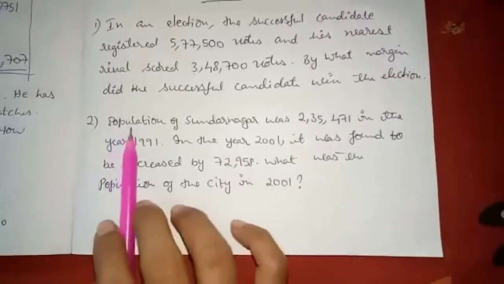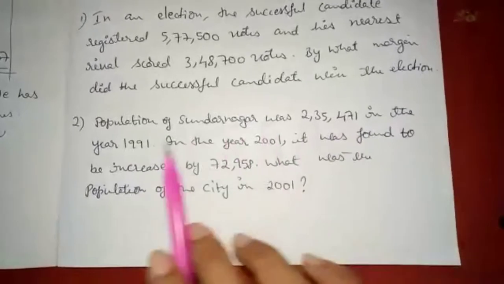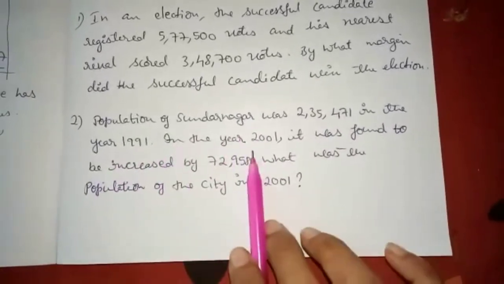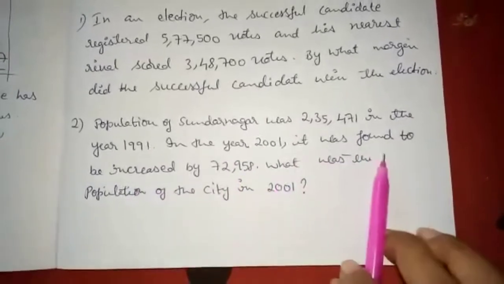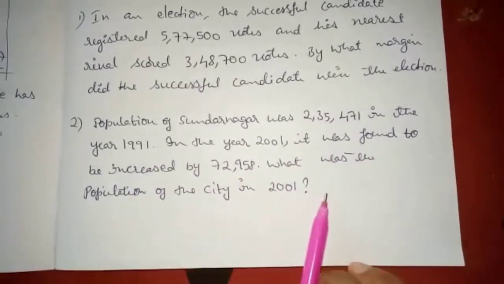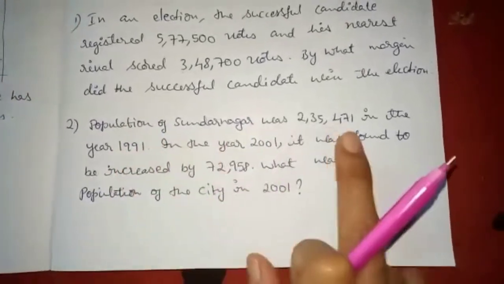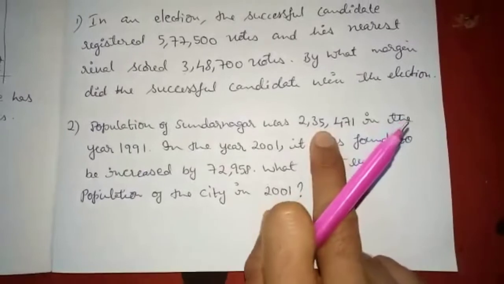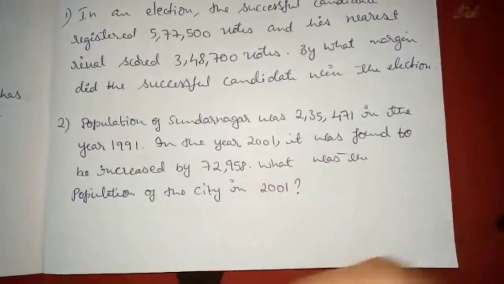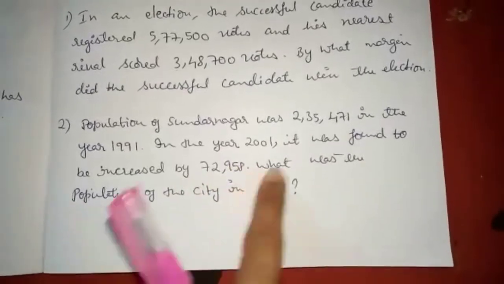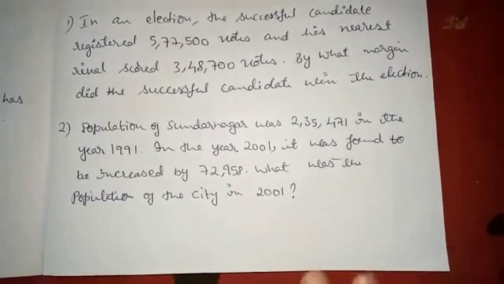Next, second question. Population of Sundarnagar was 2,35,471 in the year 1991. In the year 2001, it was found to be increased by 72,058. What was the population of the city in 2001? So in 1991, the population in Sundarnagar is 2,35,471. In 2001, the population got increased by 72,058. What is the total population in the year 2001? You have to find out. You have to add this.